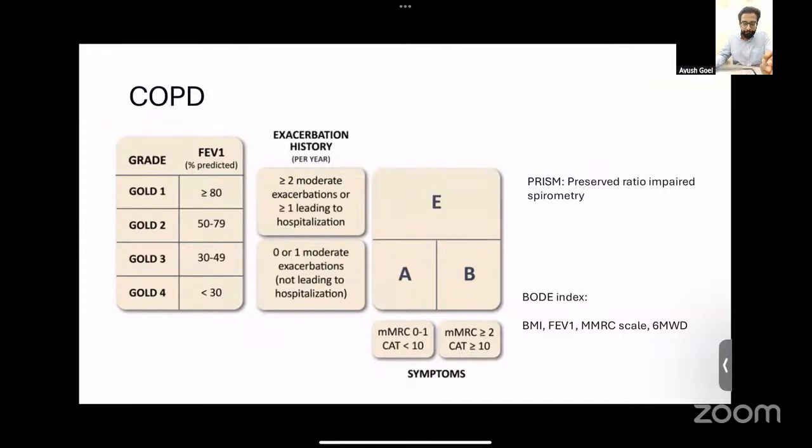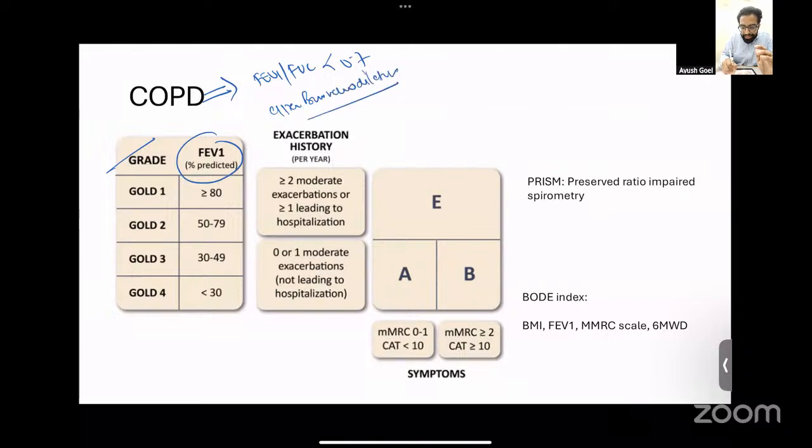Coming to COPD. In COPD, I would like you to highlight the severity classification. The first severity classification is on the basis of the FEV1 predicted values. As we know, COPD is when the FEV1 by FVC ratio is less than 0.7 after bronchodilation. That is, the post bronchodilator ratio should be less than 70%. Now the grading is on the basis of FEV1 values. If it is more than 80%, it is GOLD 1, 50 to 80 is GOLD 2, 30 to 50 is GOLD 3, and less than 30 is GOLD 4.